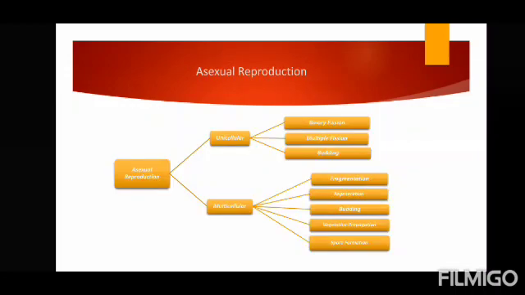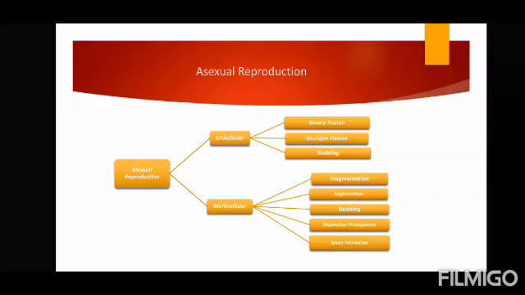Moving on to the next, that is the types which are there in asexual reproduction. Now if the organism is unicellular, meaning it comprises only one cell, then asexual reproduction can take place by binary fission, multiple fission, or budding. Fission means breaking something and budding means forming a bud out of a particular cell. All three we will see in detail in the next few slides.